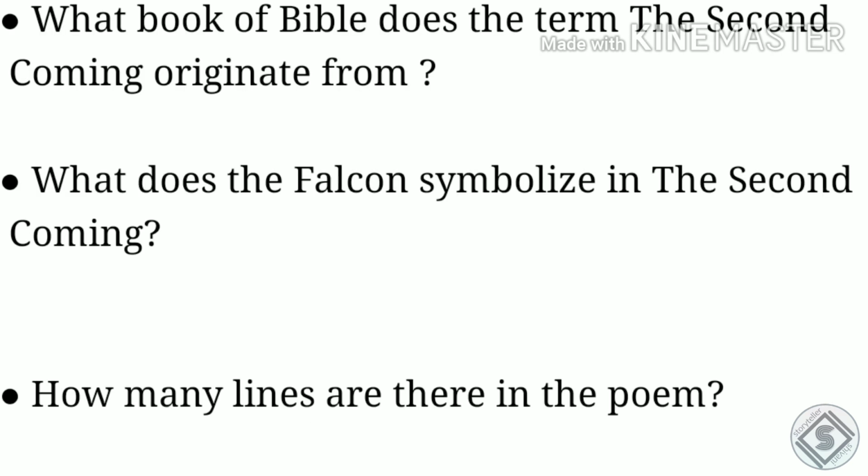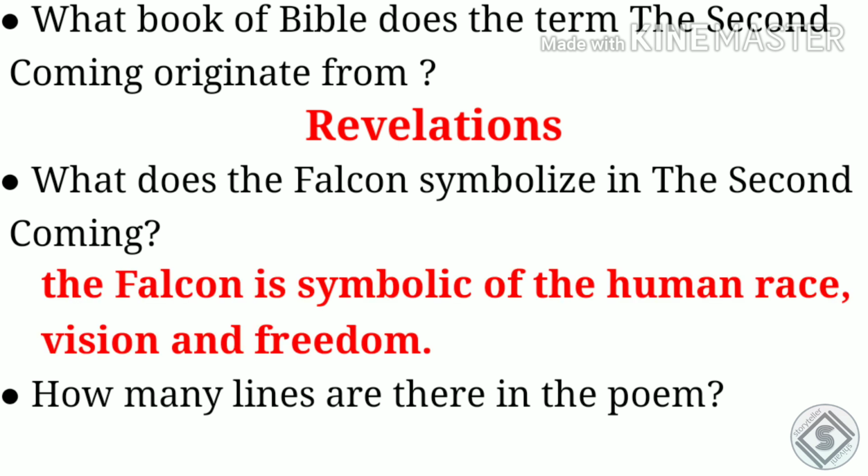Next, what book of Bible does the term the second coming originate from? The answer is Revelations. Next, what does the falcon symbolize in the second coming? The answer is it symbolizes the human race, vision and freedom. Next question, how many lines are there in the poem The Second Coming? So there are 22 lines.